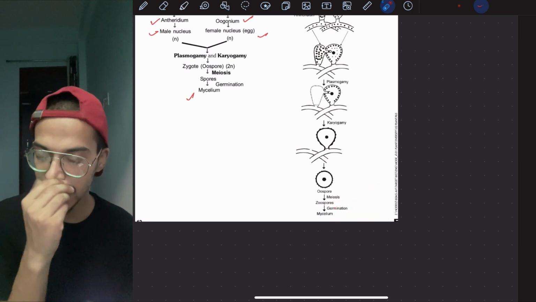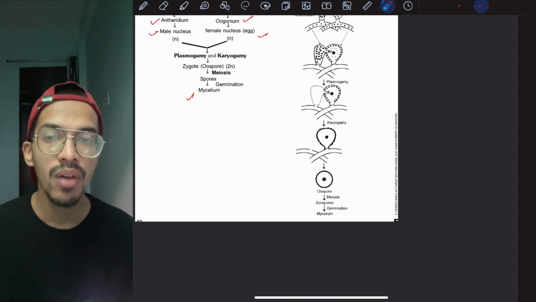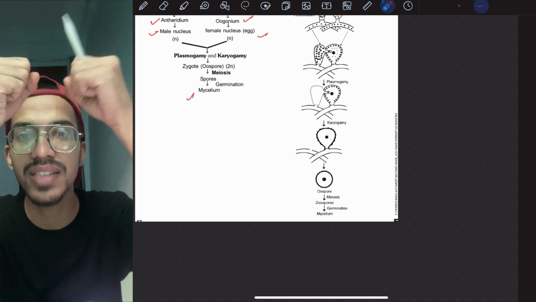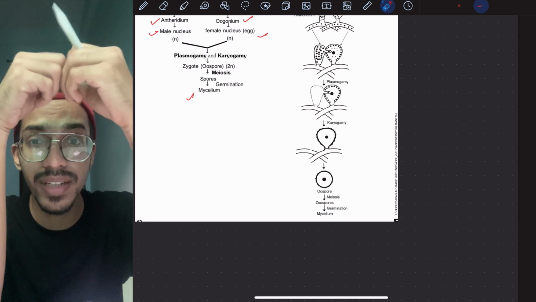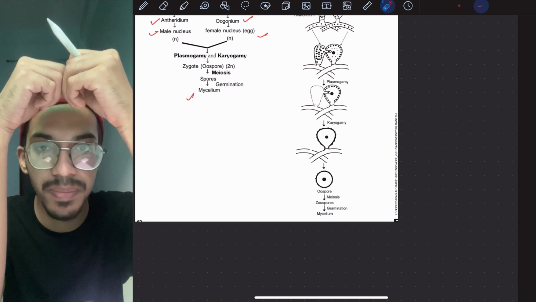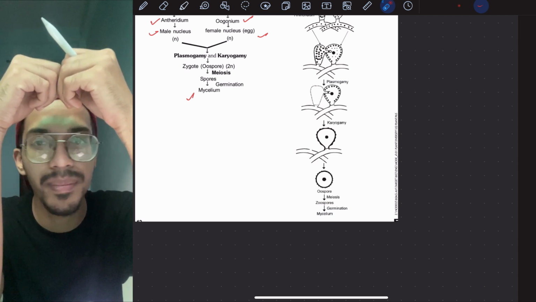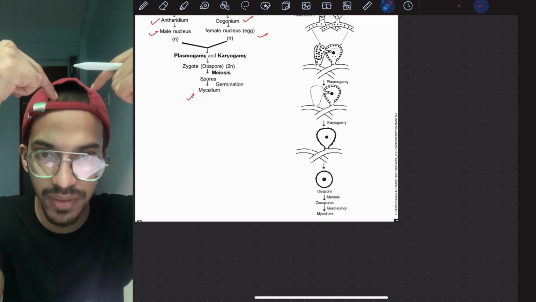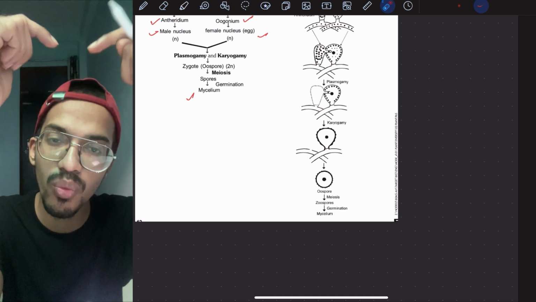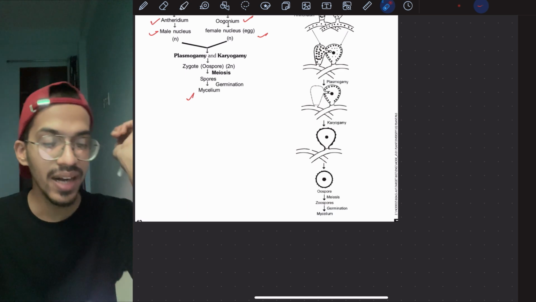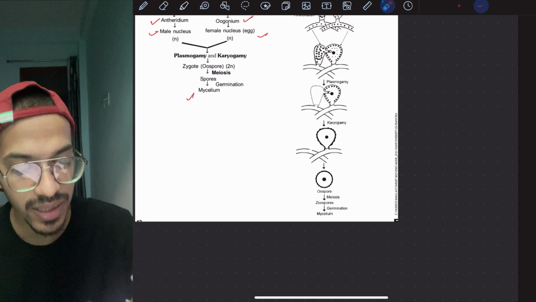What was the story? Let's explain it in more depth. For example, this is one mycelium, and this is another mycelium. They did this mixing up. As they mix, they go through all the steps: plasmogamy, karyogamy, and then they will divide. Once they divide, what will they form? They will not directly form the mycelium; they will form spores. These spores will later go and germinate. I hope this is understood.